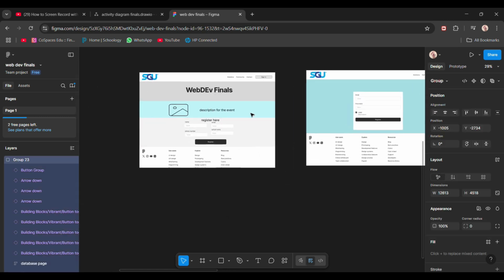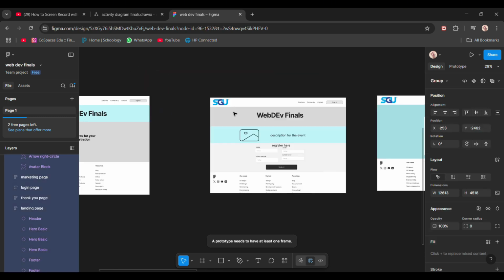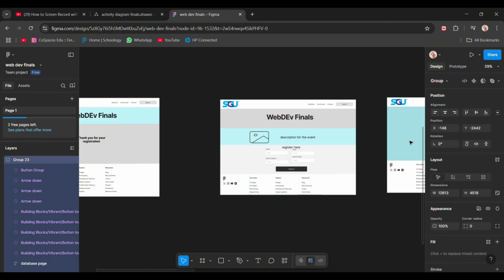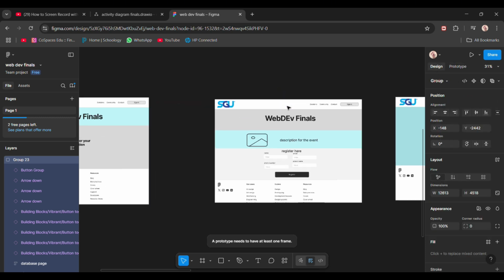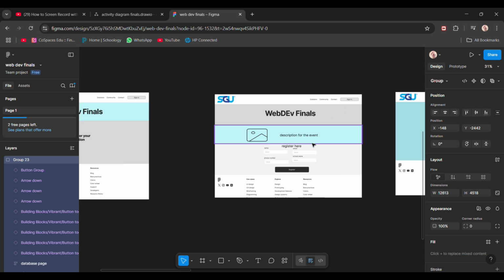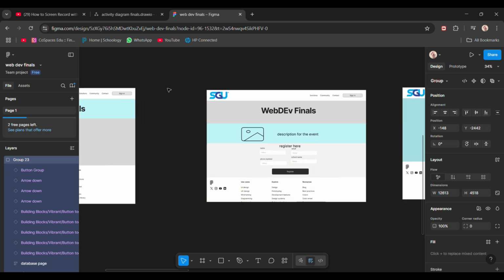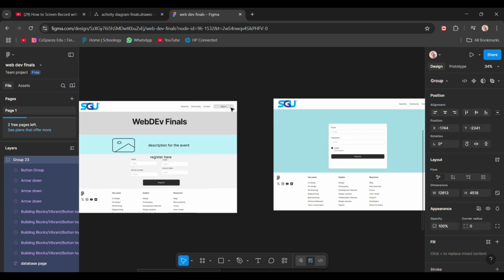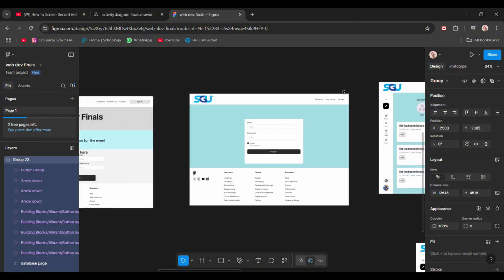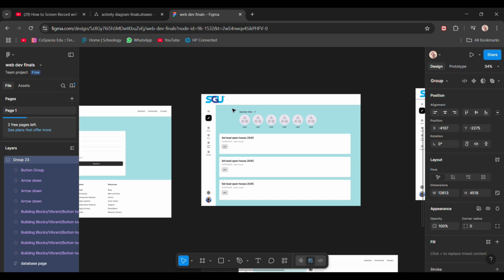So in this case, let's see. Okay, so this is going to be the page they will land on on the website. So for the student, they can only register, and then if they register, okay, thank you for your registration, and then this button can only be accessed by the marketing team or the SGU team. So they input their email. This is the homepage for the marketing team.